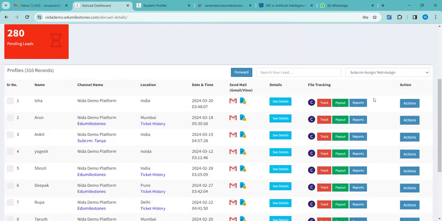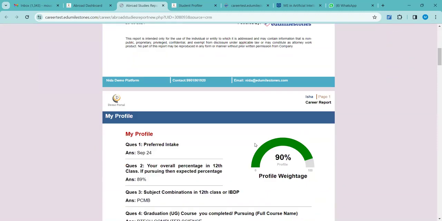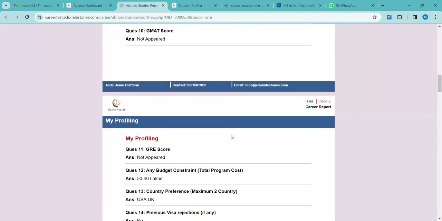For that, you have to go to reports. Can you see this reports option, everyone? Yes. Click on reports, then click on the abroad reports option. This is the same report. You will get access to the student's report.